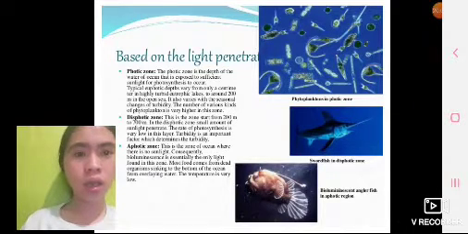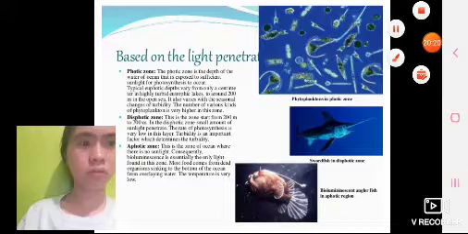Aphotic zone. This is the zone of the ocean where there is no sunlight. Consequently, bioluminescence is essentially the only light found in this zone. Most food comes from dead organisms that sink to the bottom of the ocean from overlying water. The temperature